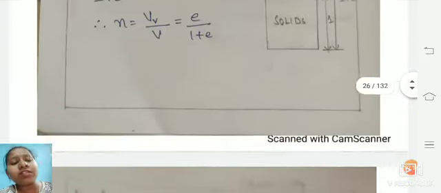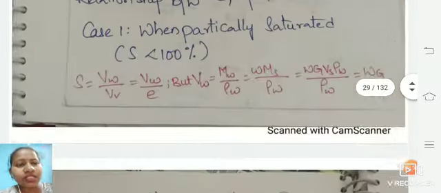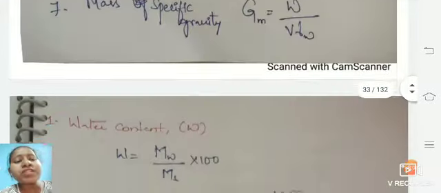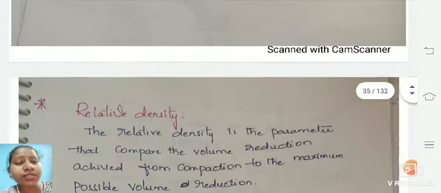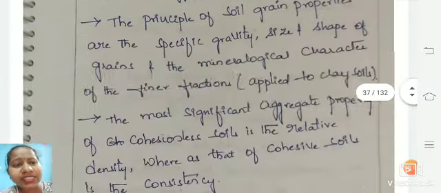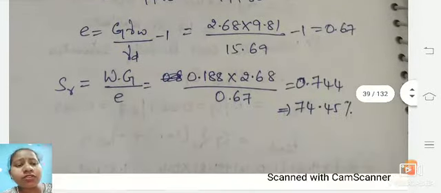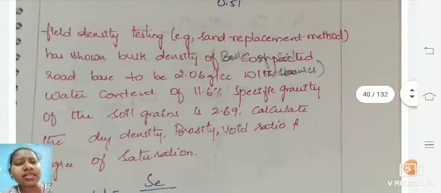Whenever you calculate such types of problems, you have to read the question very carefully so that you can understand it, and you have to do the subtraction also, so that it is very easy for you to calculate the void ratio which is asked in the question, and even the saturated dry density which they asked you to find out, so that it will be very easy for you people to study this. And next we will be seeing the next question.